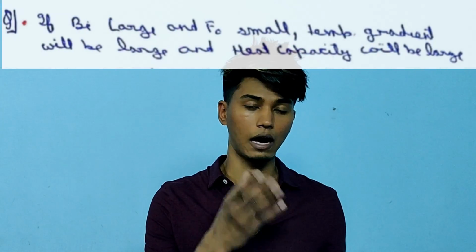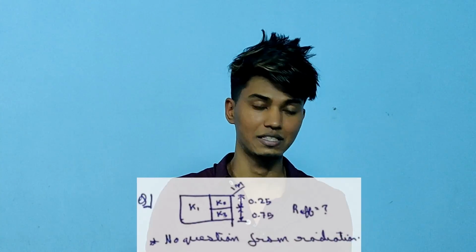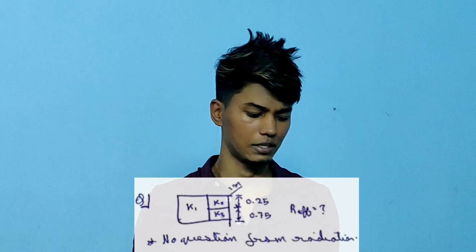Two or three questions were asked from conduction, Biot number, Fourier number, these kind of questions were asked. I'll put it all over here. And simple, a question like this has already been asked a lot of times in engineering services and a lot of times in GATE examination. That is, you have to make a circuit diagram of this heat conduction. You can see it over here.